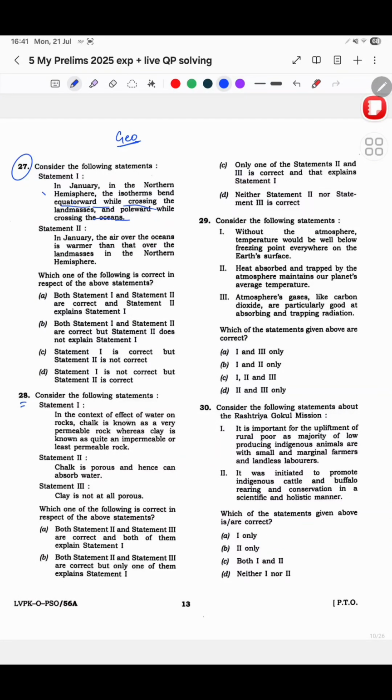In the context of effect of water on rocks, chalk is known as a very permeable rock, whereas clay is known as quite impermeable or least permeable rock. Okay, statement 1 makes sense. Chalk is porous and hence can absorb water. Okay. Clay is not at all porous. See, the thing is, "not at all", this is an extreme statement. This is definitely wrong. I know that this is wrong.